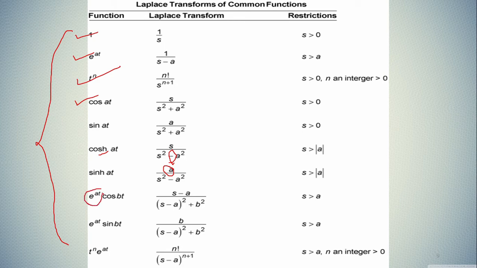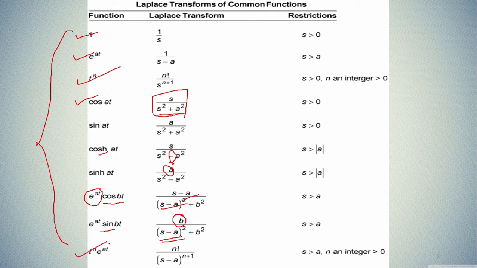In the same way, if e raised to the exponential term is multiplied with cos bt, then this kind of behavior will be the same, but the only thing that comes into the picture is s minus a. So in place of s, here it will be s minus a. Same for e raised to at sin bt. So here b, and s minus a.